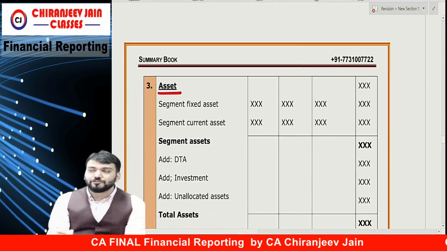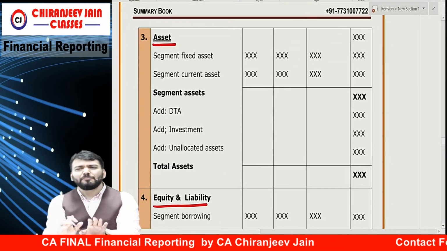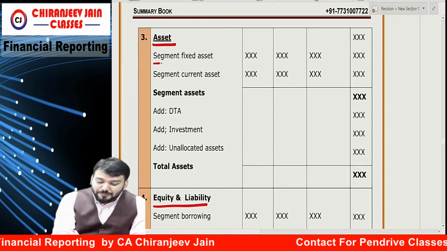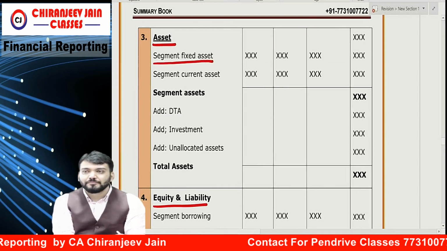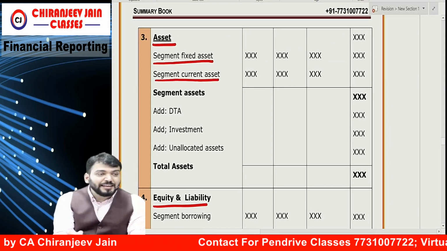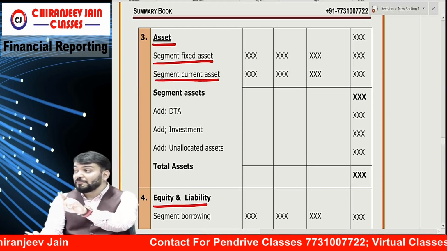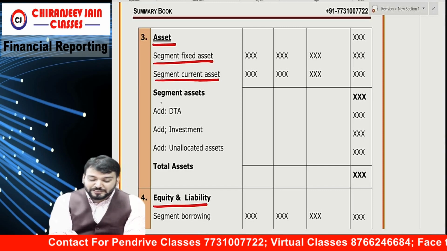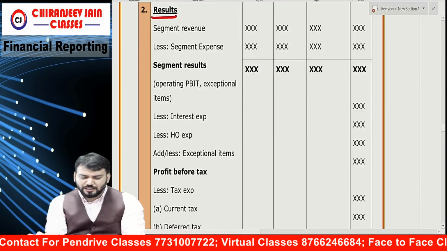So for reconciliation, how to disclose? Same to same format you need to apply in exam. First we write down segment fixed asset. Then we write down segment current asset. This all information will be given in the question. Only take data and write down. That becomes segment asset.